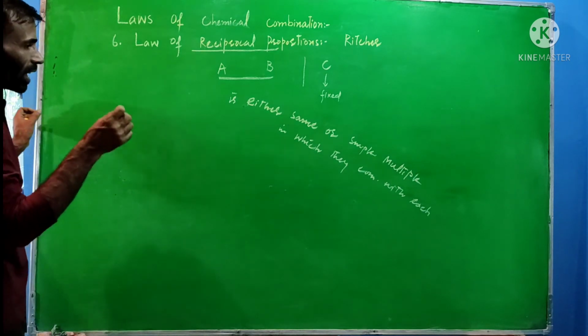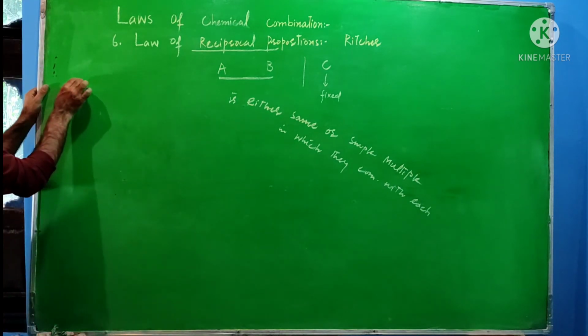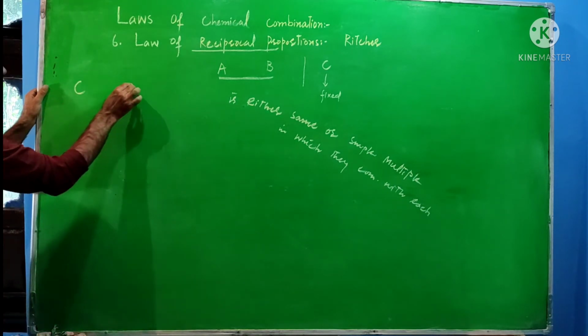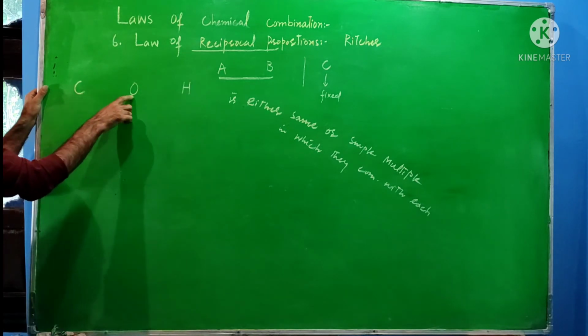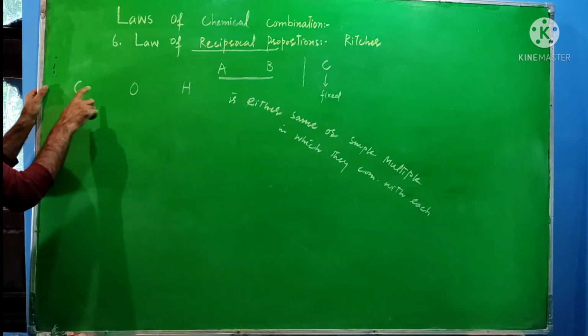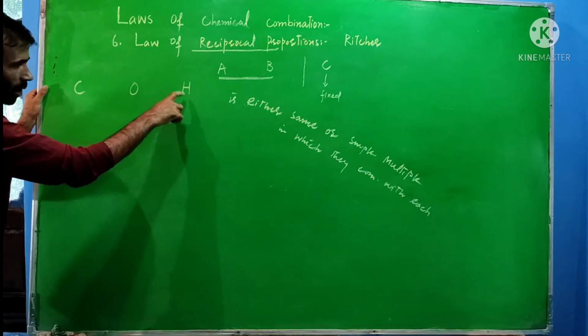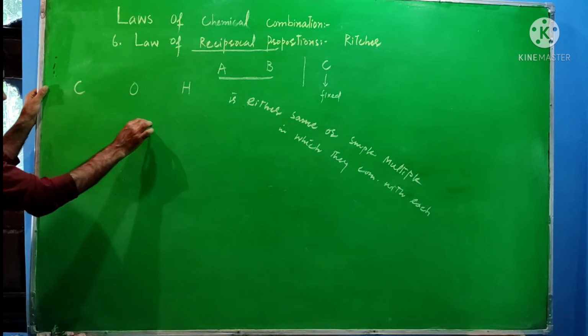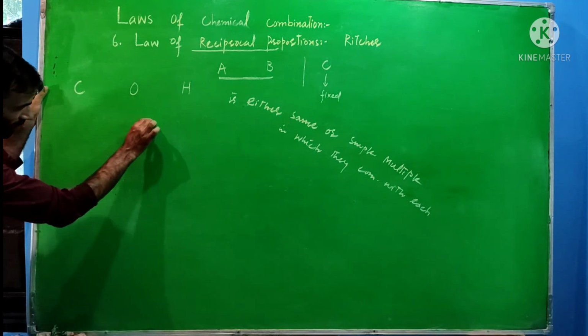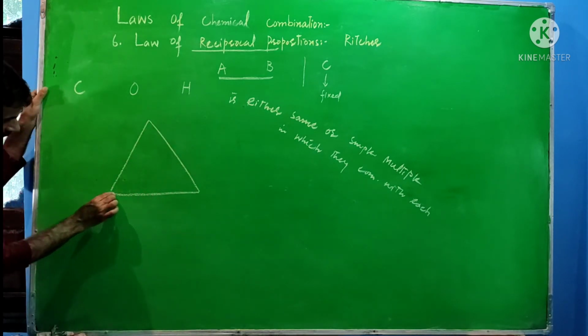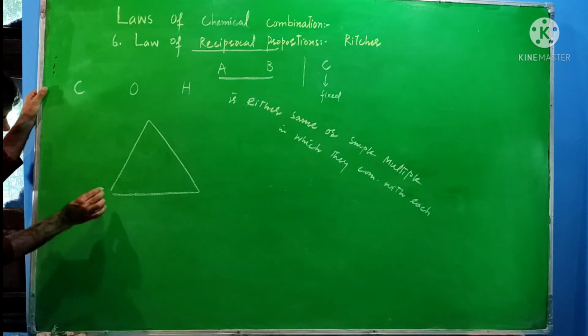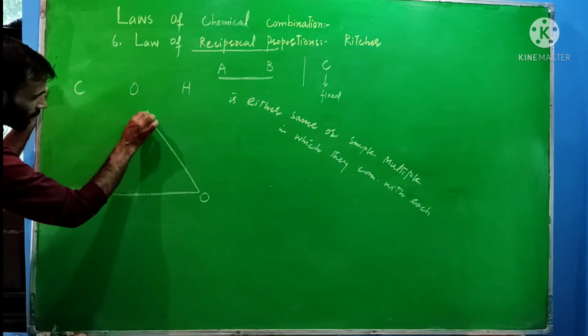Now let us take an example. We will take carbon, oxygen and hydrogen. Carbon will react with oxygen, carbon will react with hydrogen, and oxygen also reacts with hydrogen. There are three elements: carbon, oxygen and hydrogen.